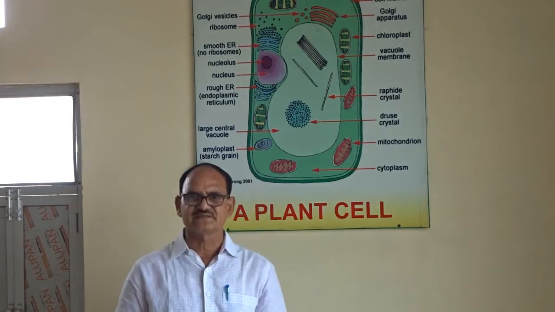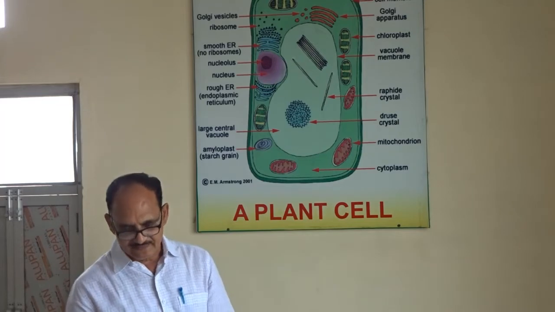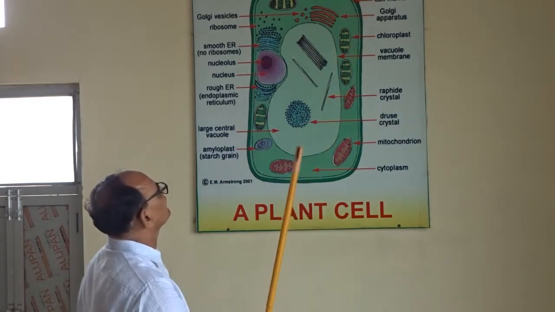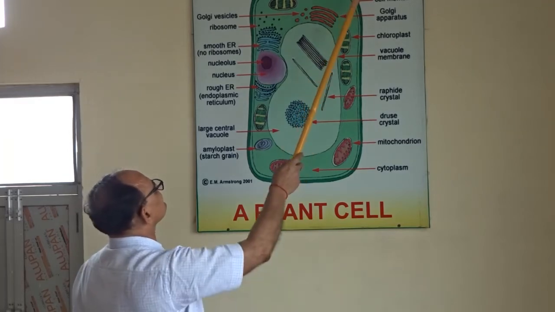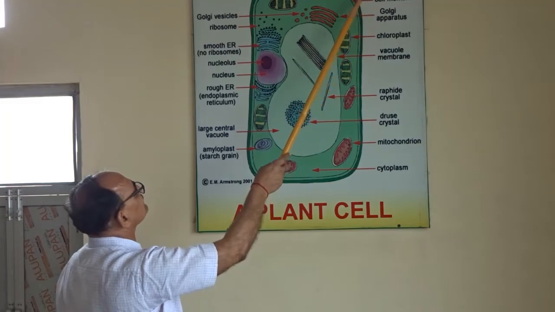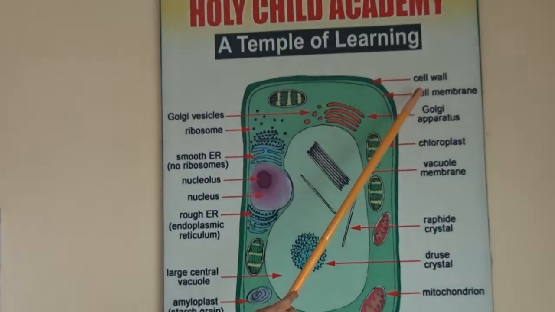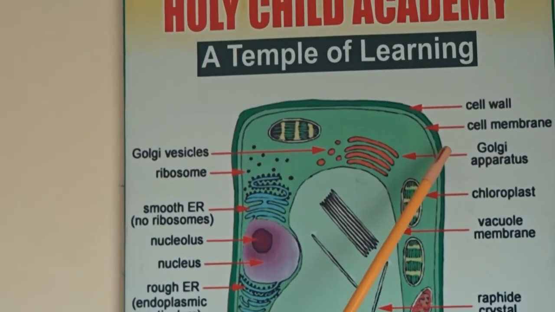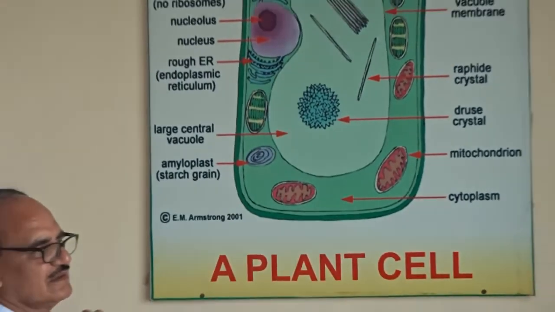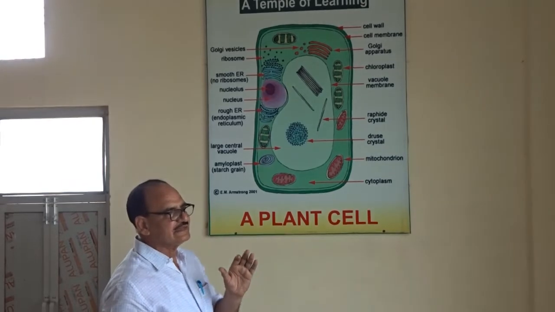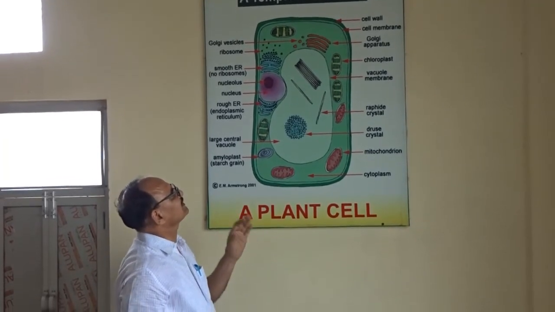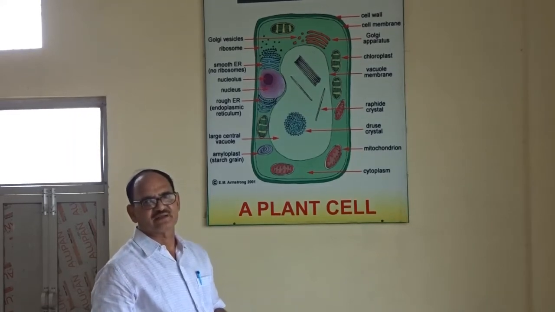The first basic difference is that the plant cell has a cell wall, which is made up of cellulose. After the cell wall of the plant, there is the cell membrane. However, animal cells don't have a cell wall. In place of a cell wall, they have a plasma membrane.